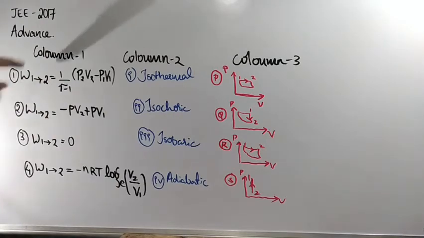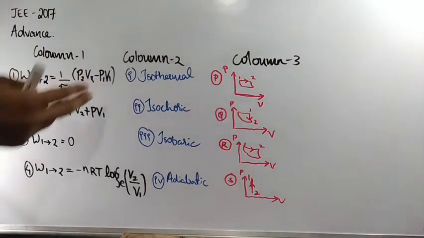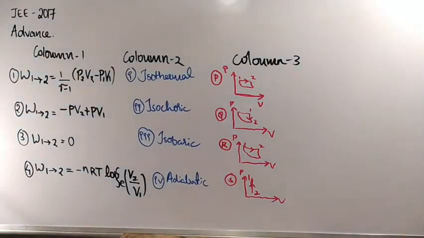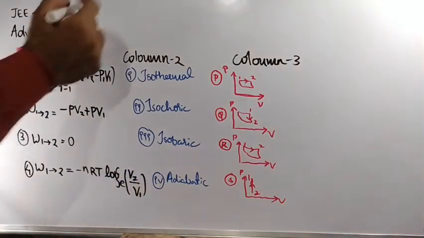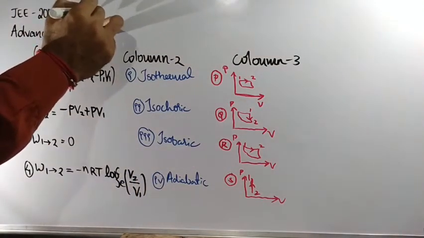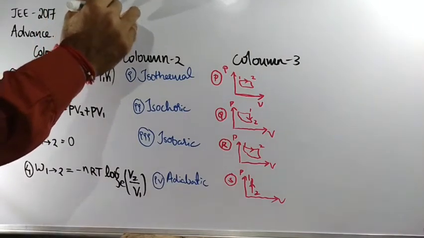If you multiply nR with T it becomes nRT, and nRT is nothing but PV. Clear? So the first one refers to the fourth one.